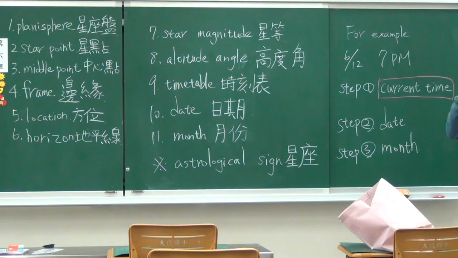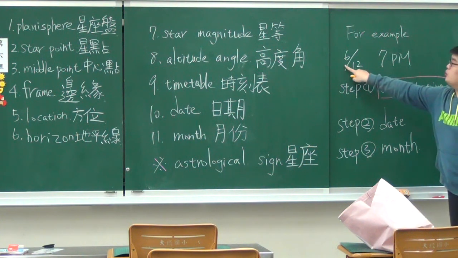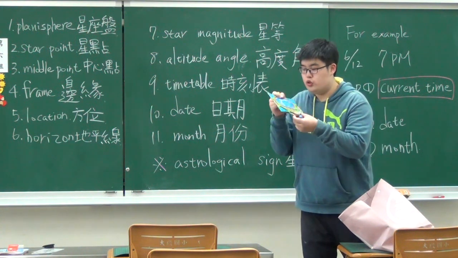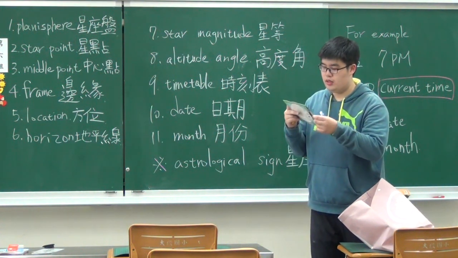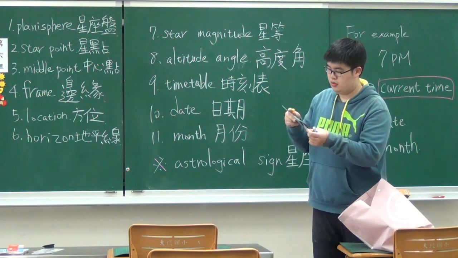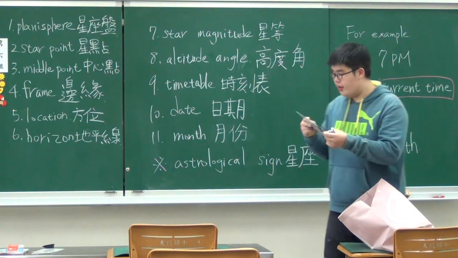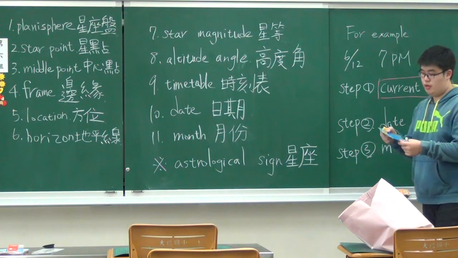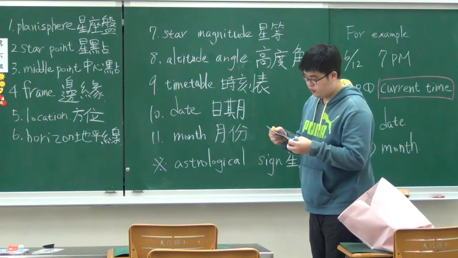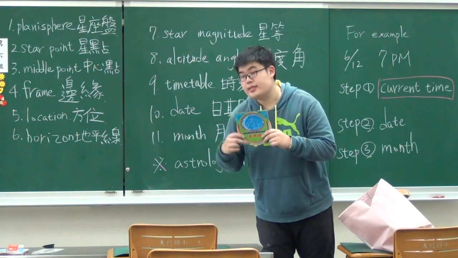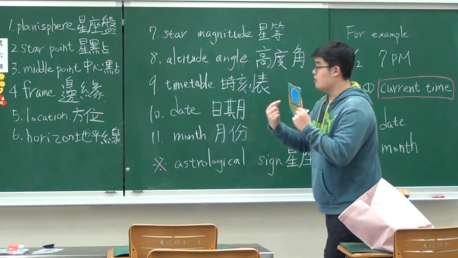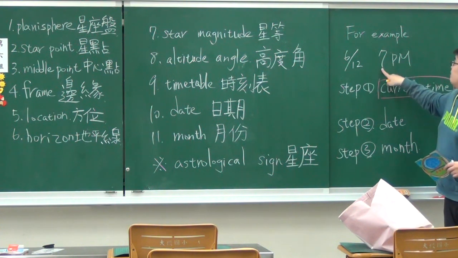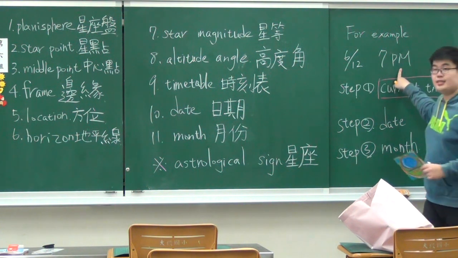Date of today. So today, for example, it is June 12th. So please turn your planisphere to June 12th. Here. And step 3, please turn to month. It's June, so June 12th. Here. And that's exactly what you will see, the stars in the sky on June 12, 7 in the evening.